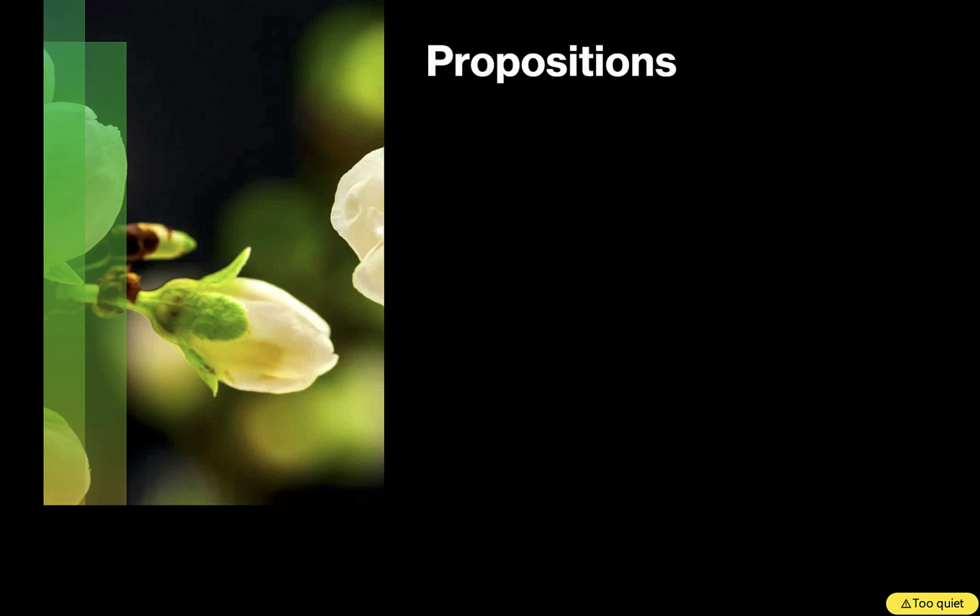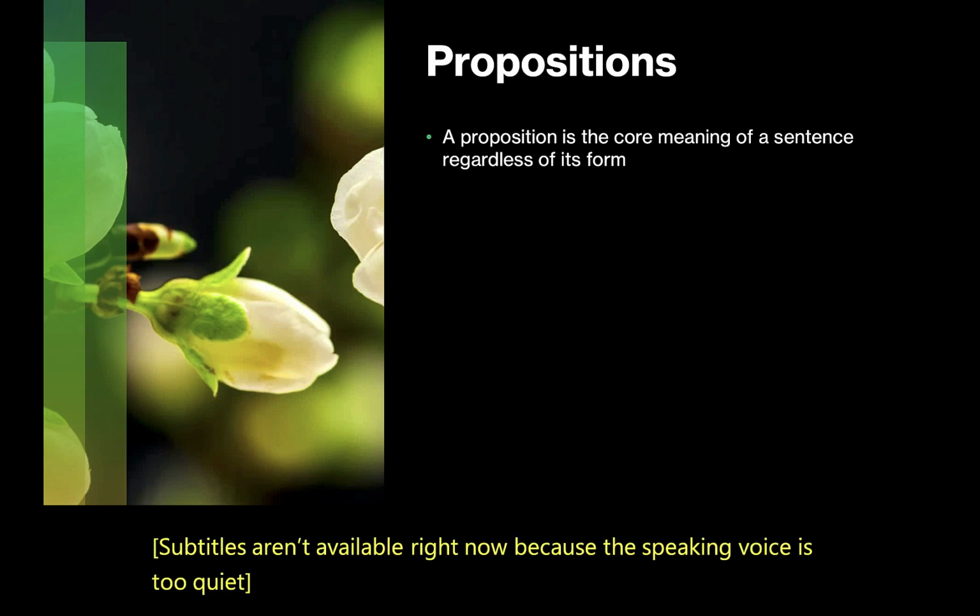Let's start with propositions. A proposition is a core meaning of an utterance or a sentence, regardless of its form. Let's consider this sentence: Jacinda grows daffodils. And this one: daffodils are grown by Jacinda. The first one of these is in active voice, with the grower, Jacinda, occupying the subject position. The second one is in the passive voice, with the product occupying the subject position.